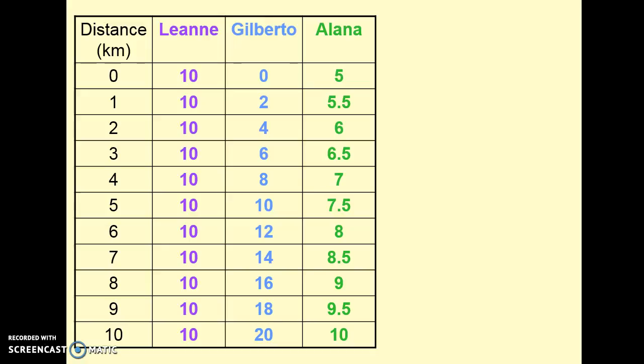Again, we want to remember, because we're about to make a graph, the independent variable and the dependent variable. The independent variable is the distance. That is why the distance is in the left-hand column, because that's where the independent variable would go. And notice the distance is increasing by 1 kilometer. That's a good clue that it's the independent variable. The dependent variable here for all 3 people is the amount of money they're collecting. And we'll use A to represent the amount of money and D to represent the distance.